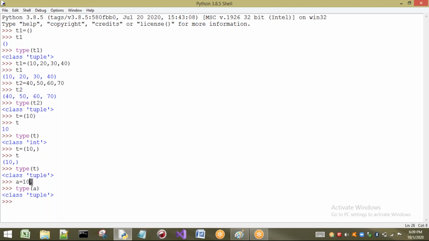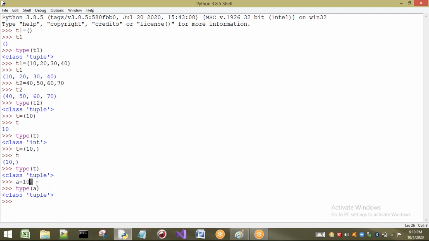So we have to understand that comma makes a tuple but not the parentheses, because even without the parentheses we can create a tuple. Already we have seen that concept here. Without parentheses I have created a tuple. Here also, without having the parentheses, we have created a tuple. So this comma represents the tuple but not the parentheses.